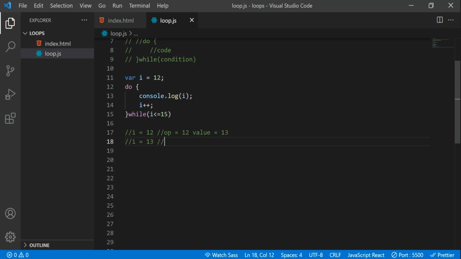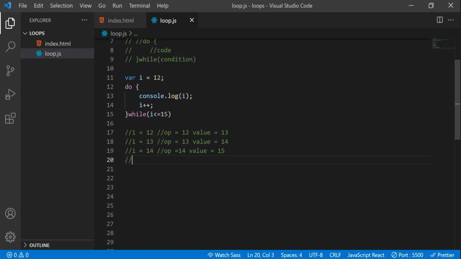Again output will become 13 and value will become 14 now, because it is incremented, right? Now the condition part: 14 is less than 15, obviously, then again it will go above. Now I value will become 14, obviously output will become 14 and value will become 15 after incrementing.